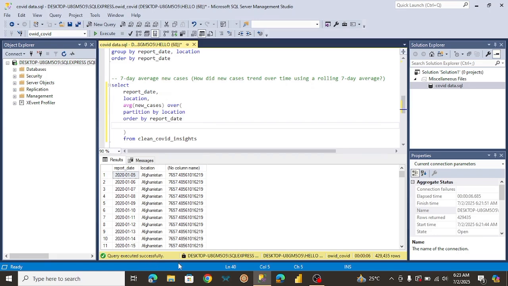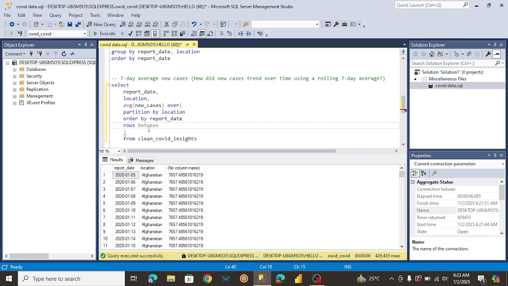Okay, and the most important part, what we want to do is perform the average of new cases in the last 7 days. To do this, we're going to use ROWS BETWEEN. The window function is going to analyze the rows, then count certain rows to perform the calculation. So you can determine 7 days, starting from this row to this row. That's why we're using ROWS BETWEEN.